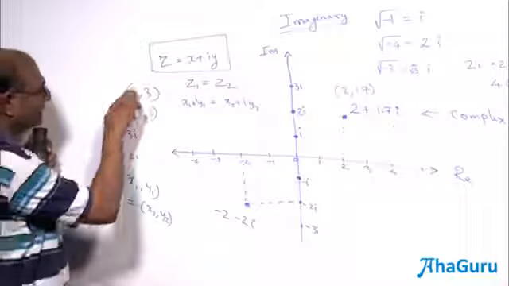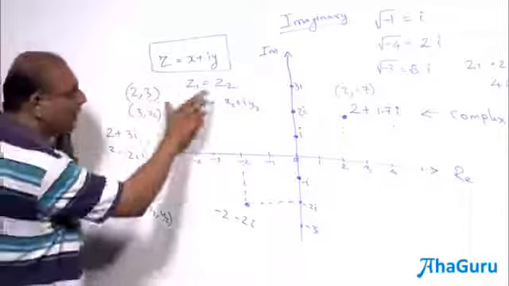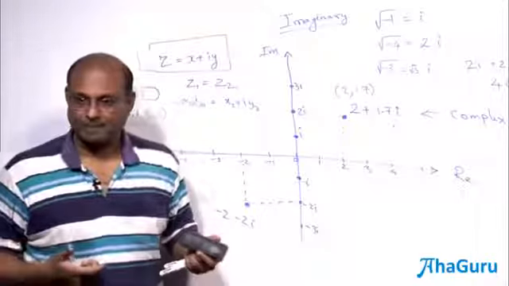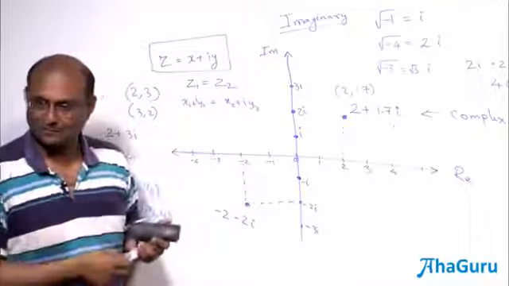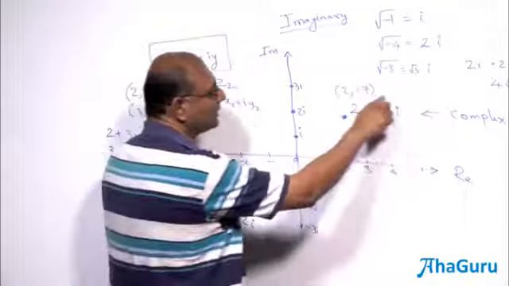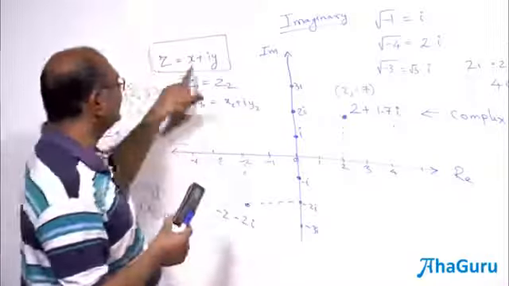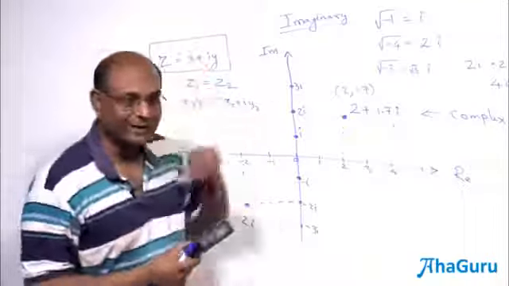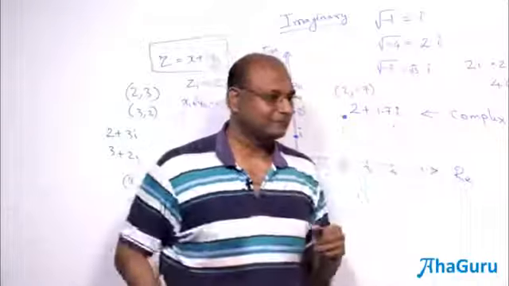Just like these two are two different things, we call it an ordered pair. A complex number is an ordered pair. So when you say x plus iy, it's x comma y. That's what it means. So one way to think about a complex number is x comma y. Another way to think about it is x plus iy, real plus imaginary. But they never add up and become something.